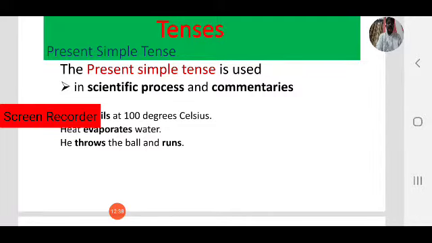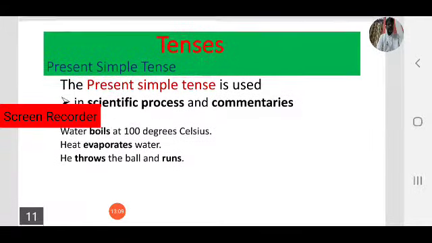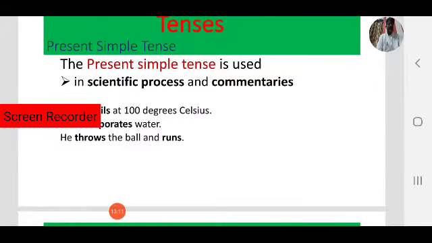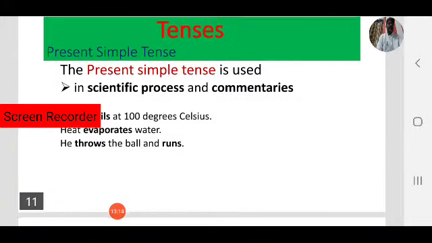Next, he throws the ball and runs. Here observe, most of you are cricket fans. So if you listen to cricket commentaries, then you will find that in commentaries we use simple present tense. He throws and runs. These are the uses of simple present tense.